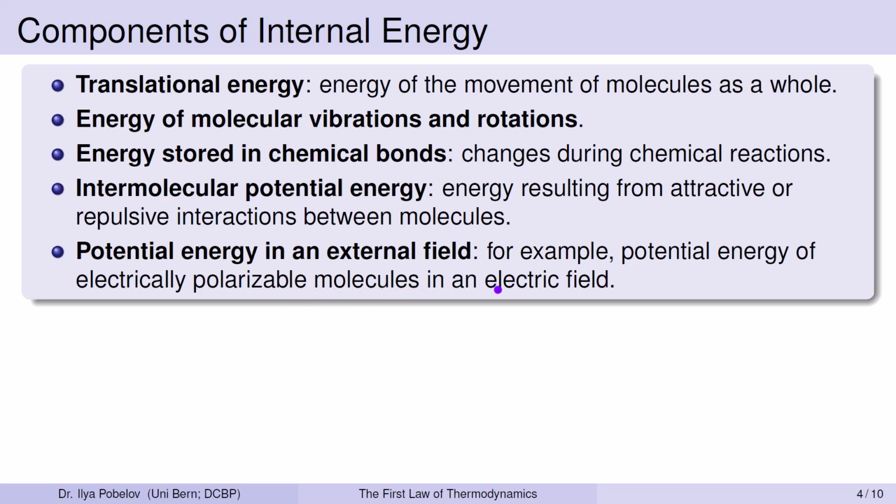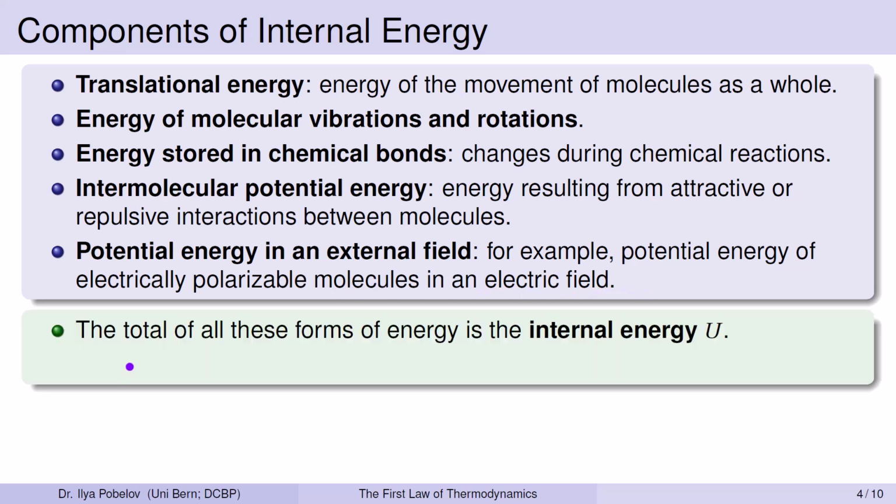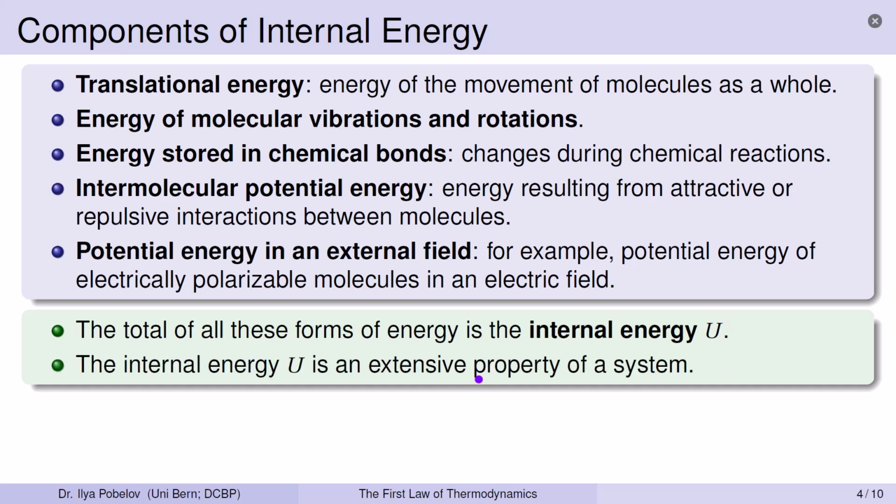When an electric field is applied to it, the potential energy of these molecules changes. The total of all these forms of energy for the system of interest is what we term the internal energy, denoted by the symbol U. The internal energy is an extensive property of a system that depends on the size of the system.